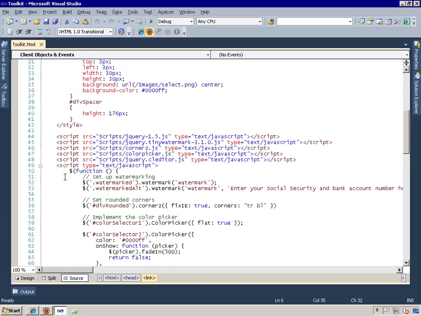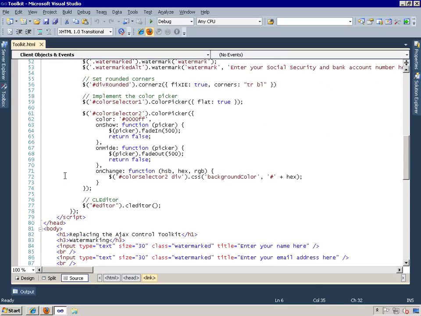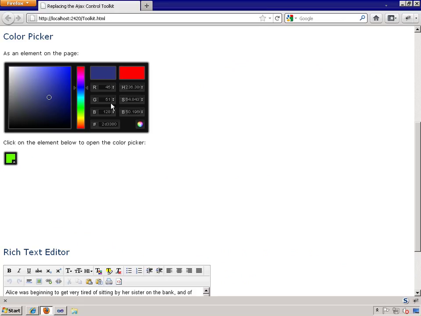All right, then the two different color pickers are instantiated in two different code statements. So here's the first one. It's being attached to Color Selector 1. And it uses the color picker method and provides an option of flat equals true. The flat property causes the plugin to append the color picker to the specified element, which in this case is the Color Selector 1. So it's because of that option setting that that first color picker always appears visible on the page.